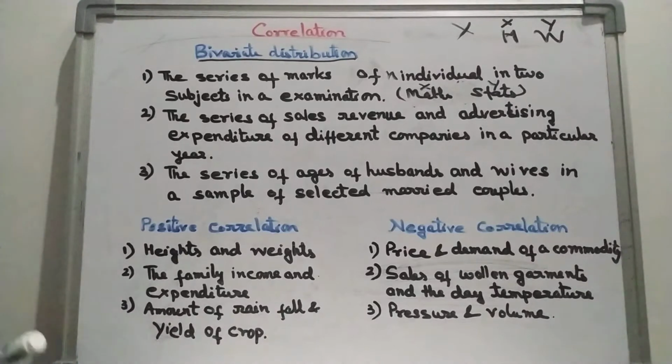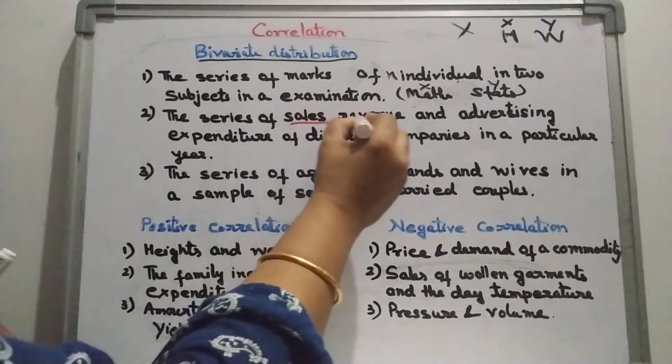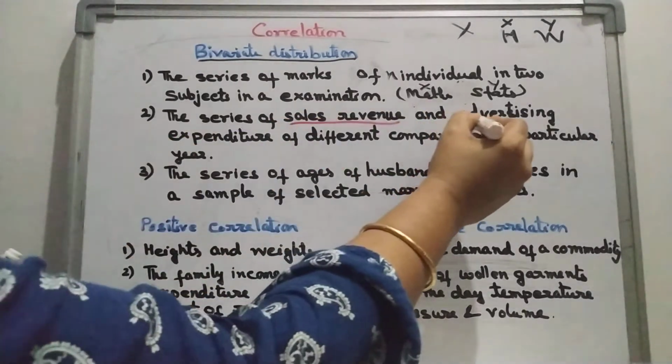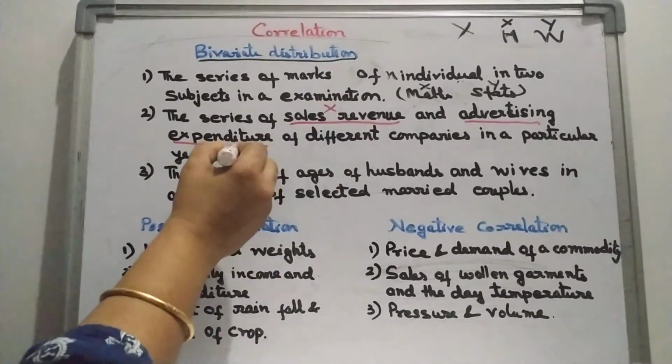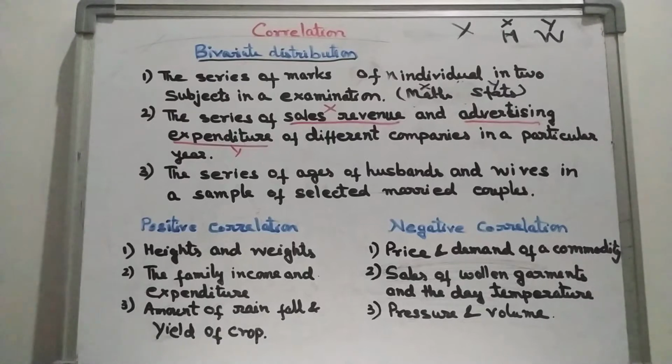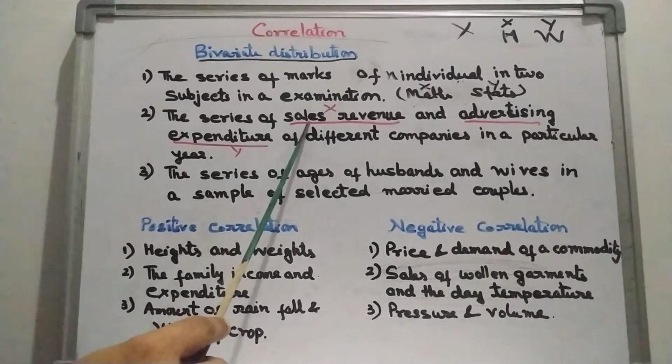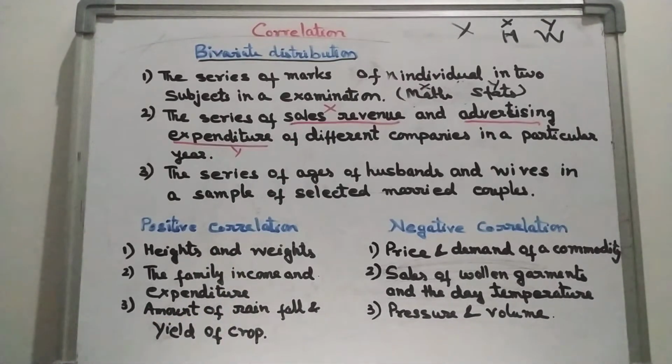If we study this, we note down the sale revenue as the x variable and advertising expenditure as the y variable. Then we can study the correlation between the two variables x and y. That means if we increase the expenditure, whether the sale is increasing or not, and if it is increasing, whether in the same direction or not, that is, whether there is a positive or negative correlation, we can find through the correlation method. So this is a case of bivariate distribution.